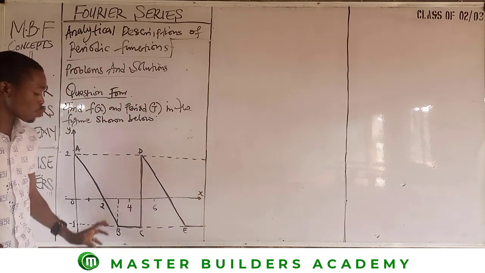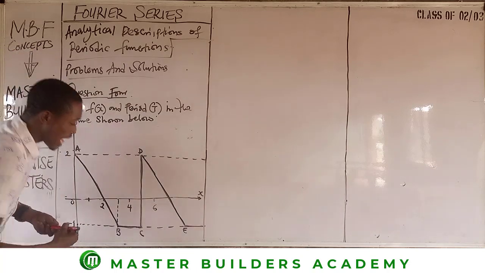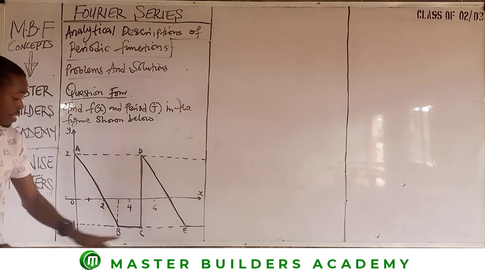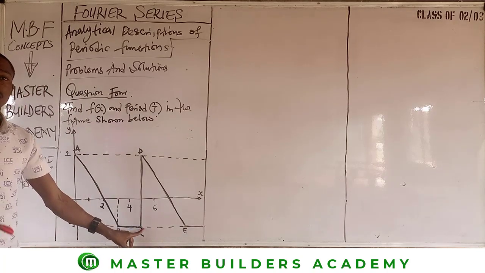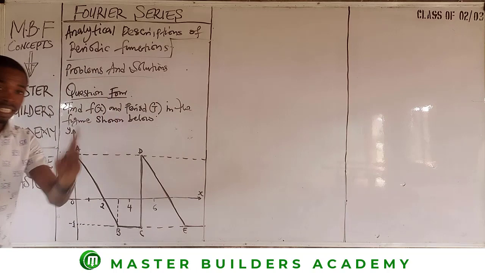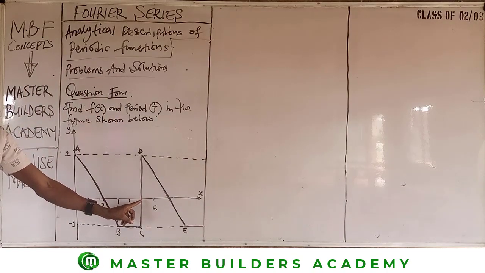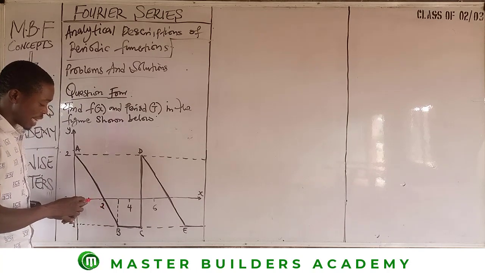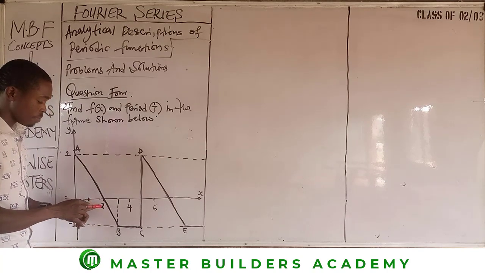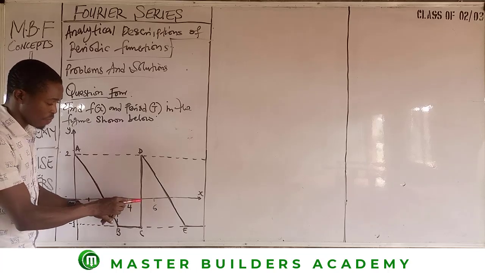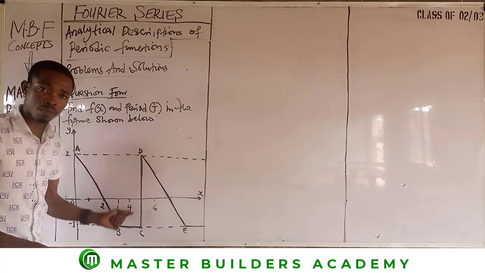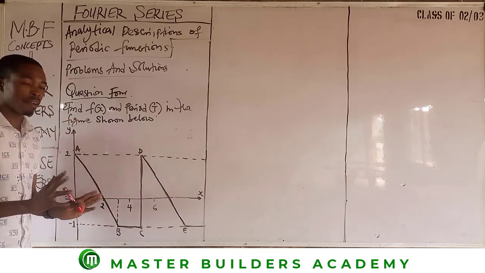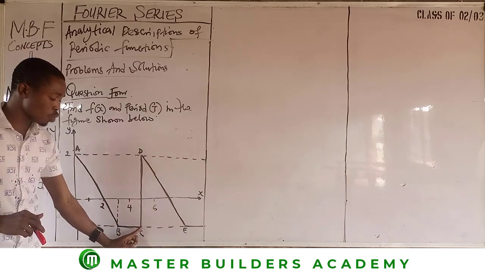So that means in this question, when we obtain our period at C, at this level, this is when we obtain our period at C. So if we are to obtain our period at C, what is then the value? Because there is no specific value here. So when I come to the origin, this is origin. If here is given as 2 and here is marked, that means this point here is 1, 2, 3, 4, 5, 6. You get it? So that means the period for this graph is 5. T is equal to 5. Know that.